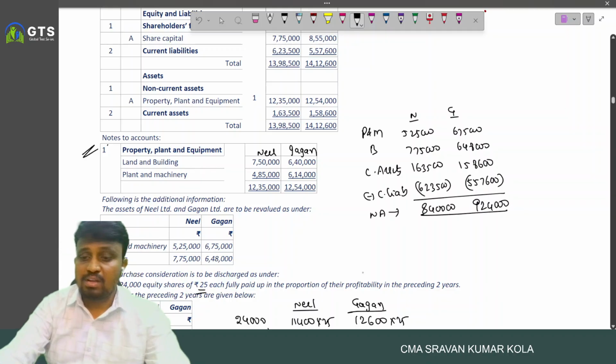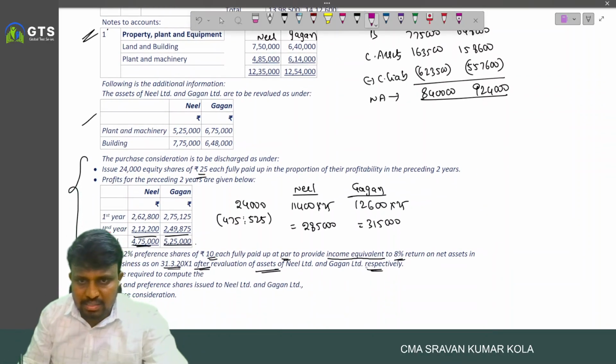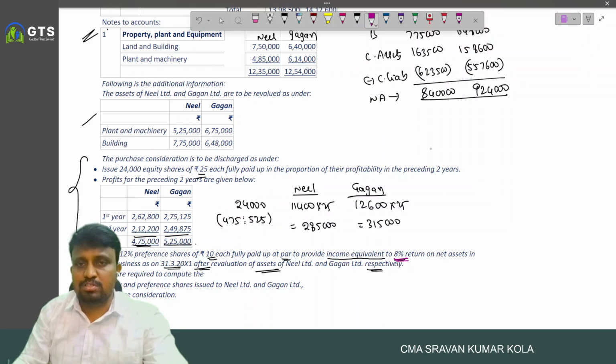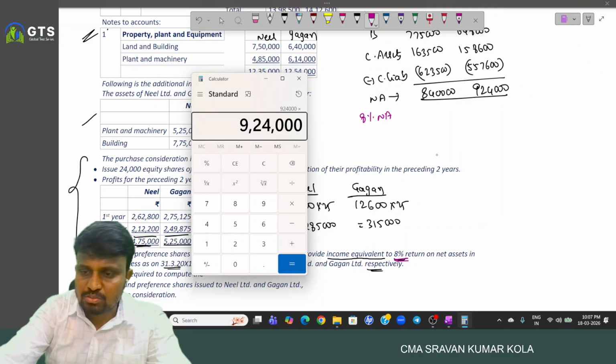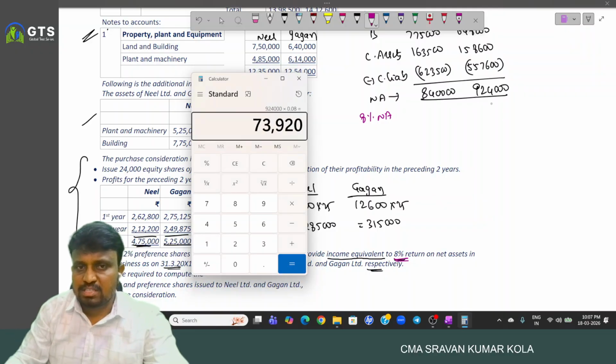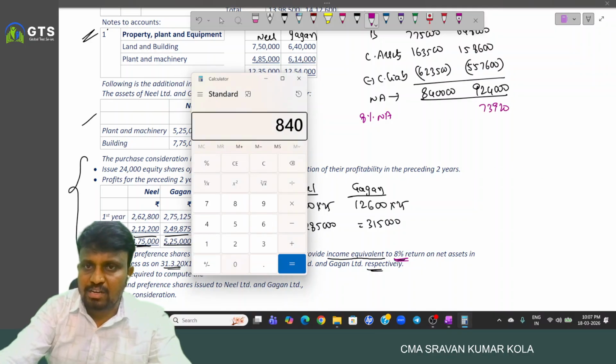This is the net assets. And what it says, on the net assets, we have to earn the income of 8% return, 8% on net assets. So into 0.08, 73,920. So 8,40,000 into 0.08, 67,200.